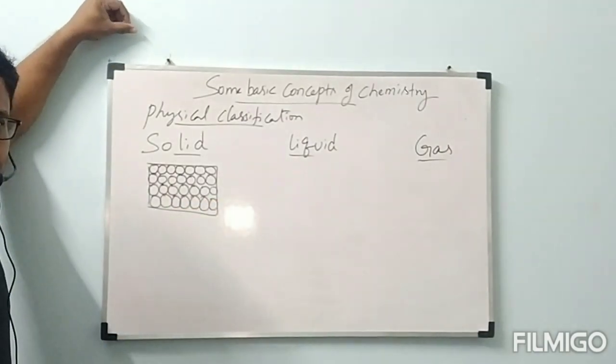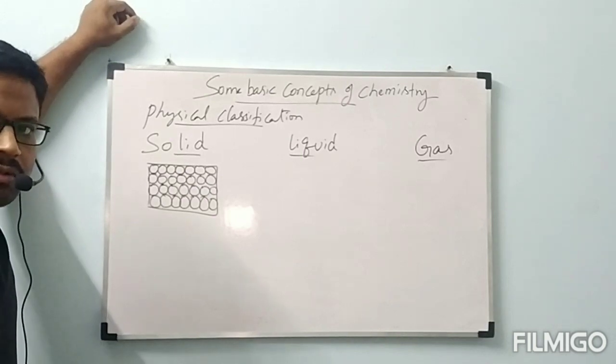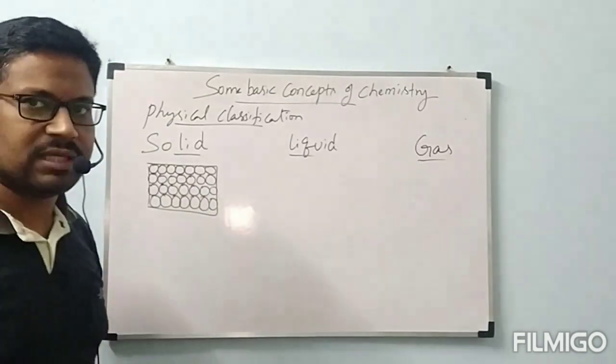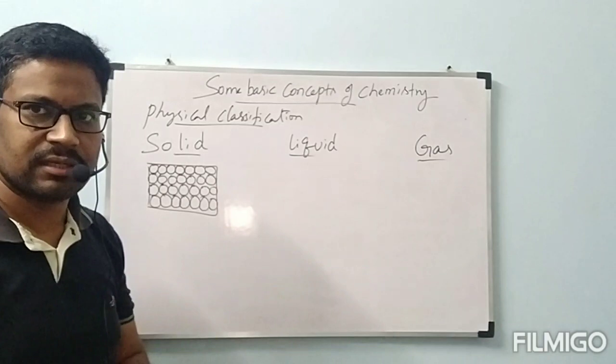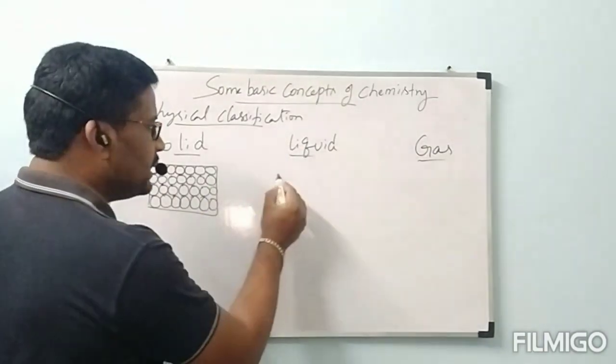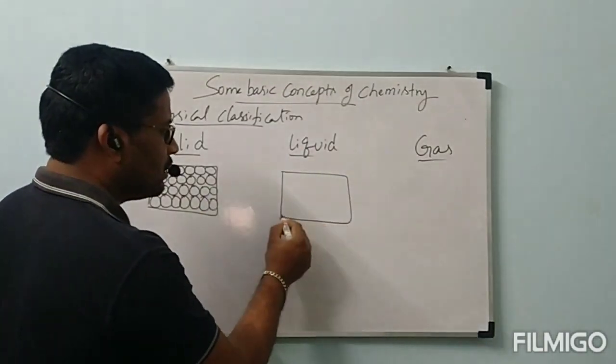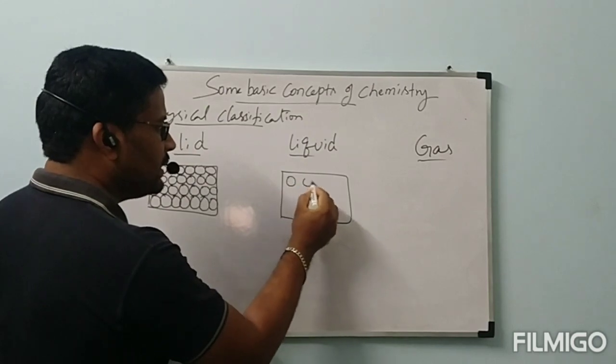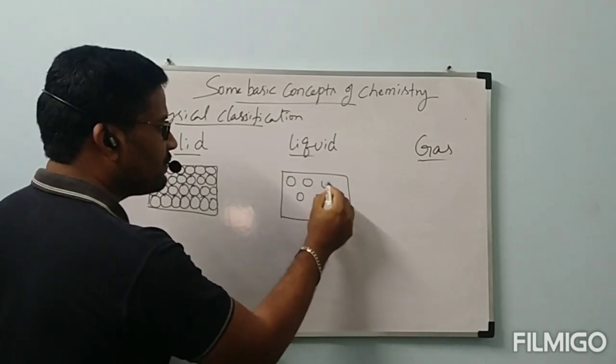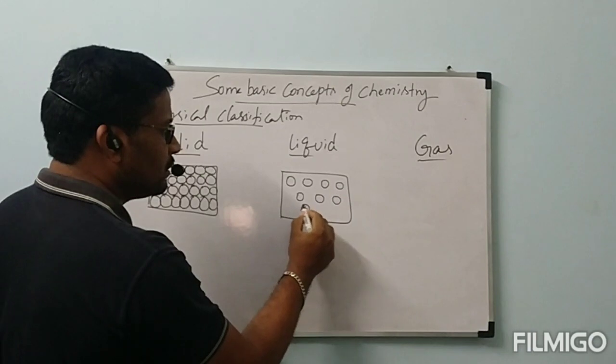In a solid, the small particles are present very closely packed, meaning they are very near to each other. Next, liquid. In liquid, the particles are a little bit loosely held from each other.